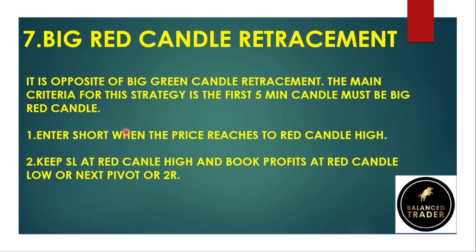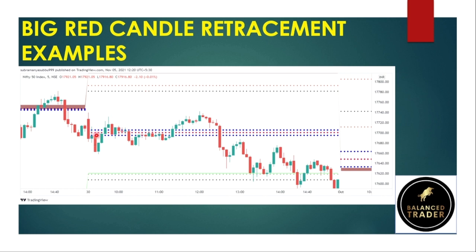This is the big green candle retracement. The next one is the big red candle retracement, which is the opposite of the big green candle retracement. The criteria here is that the first 5-minute candle must be a big red candle. Enter short when the price reaches the red candle's high. This is in Nifty.